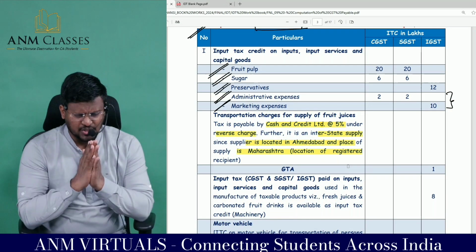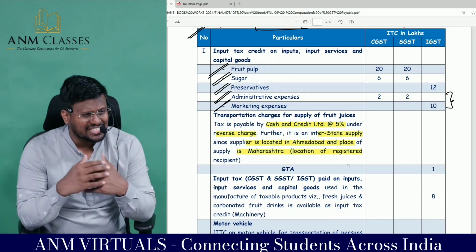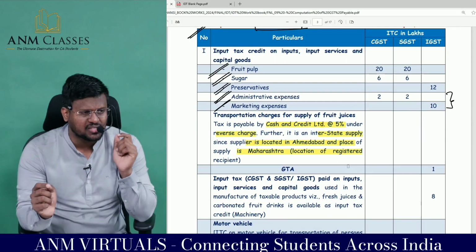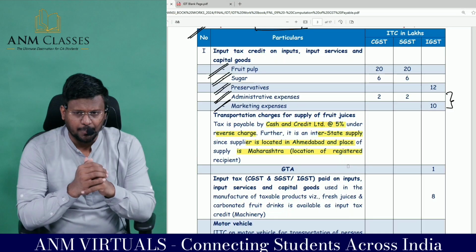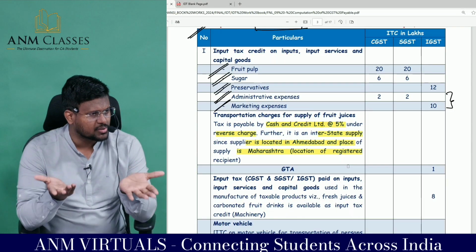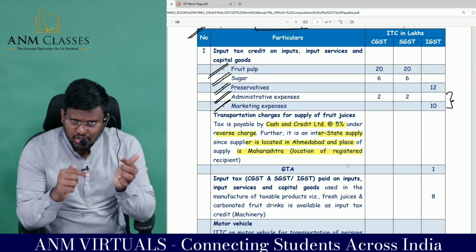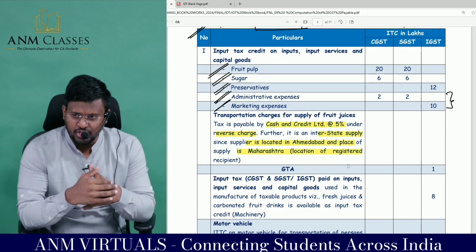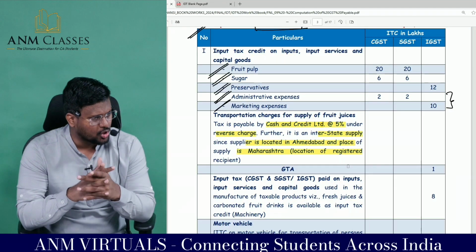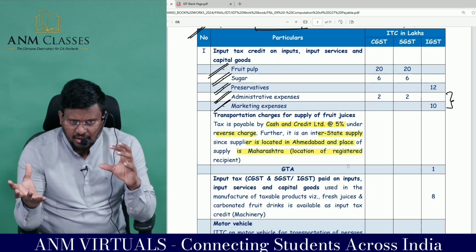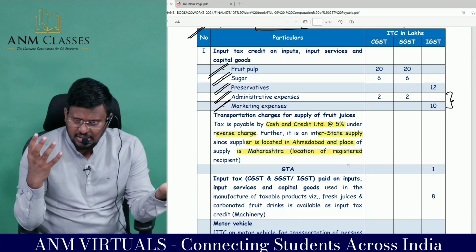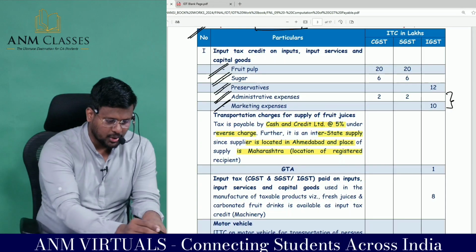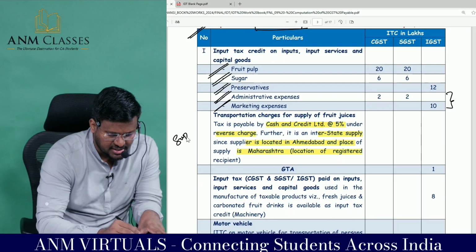With regard to transportation of goods, since both the parties are situated in taxable territory, you tell me, place of supply will be as per section 12 or section 13? Place of supply will be as per section 12. Why are you thinking this much? As per section 12, transportation of goods, GTA, 12.8. Provided to a registered person or unregistered person? If it is to a registered person, location of such person. Here the recipient is a registered person. So the GTA is situated where?